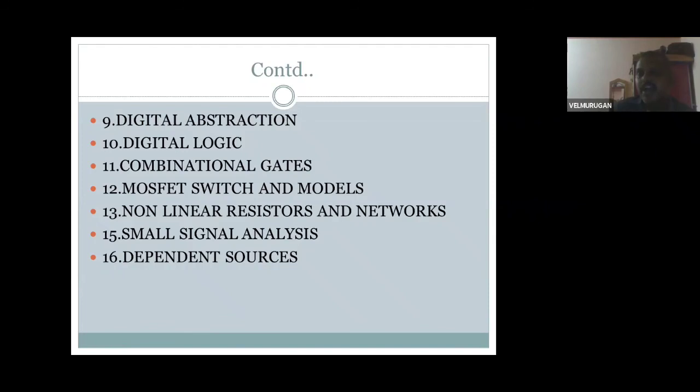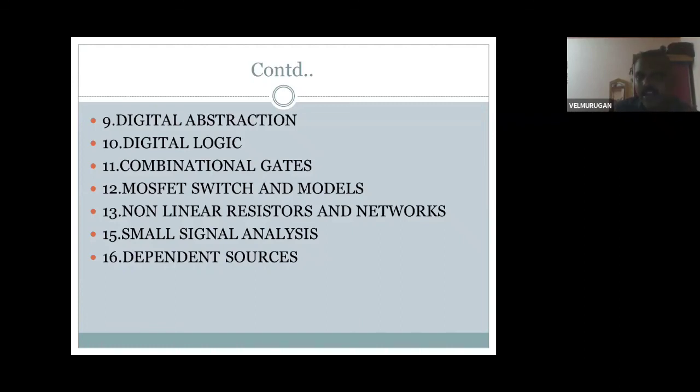In logic gates you study the AND gate, OR gate, NOT gate, NAND gate and NOR gate, with truth tables. Just as you already studied resistors, capacitors, inductors and their symbols, in the same way you study gates and symbols. There you also study the FET, that is the transistor, and the MOSFET. Among the gates, AND, OR and NOT are basic, and the universal gates are NAND and NOR. These come in the 11th.